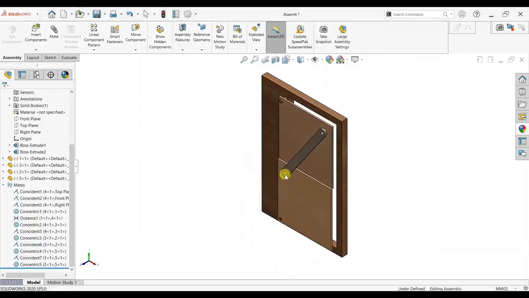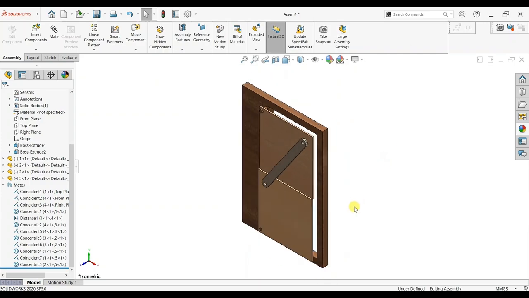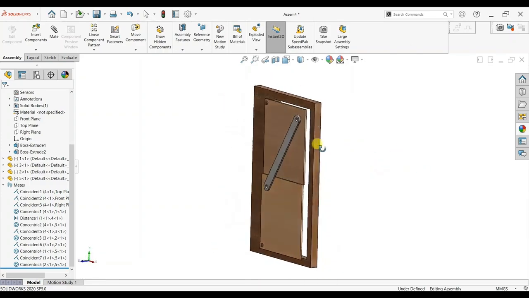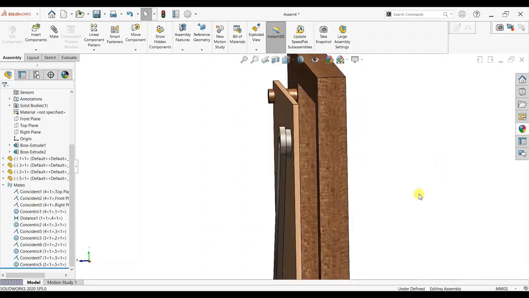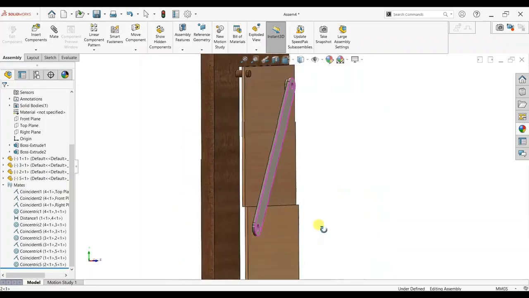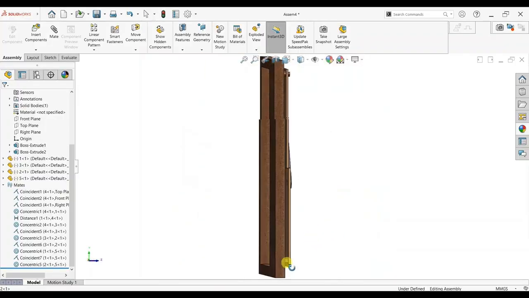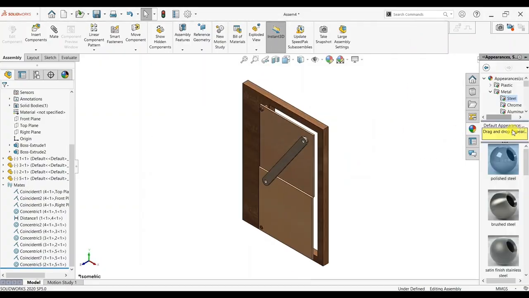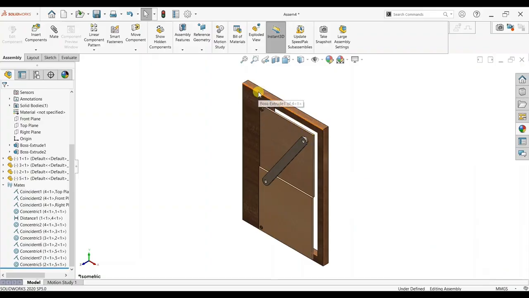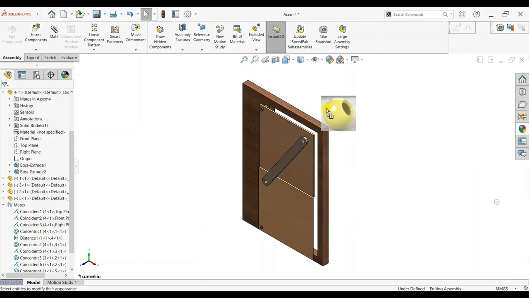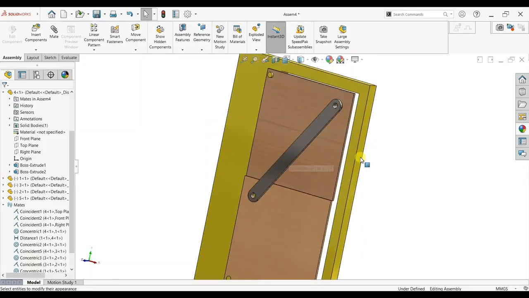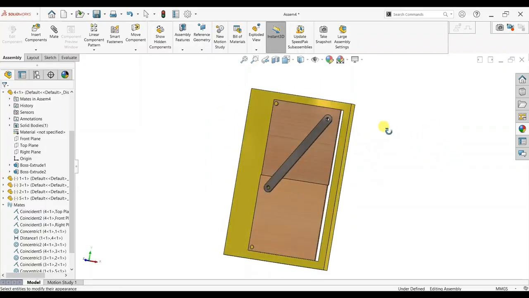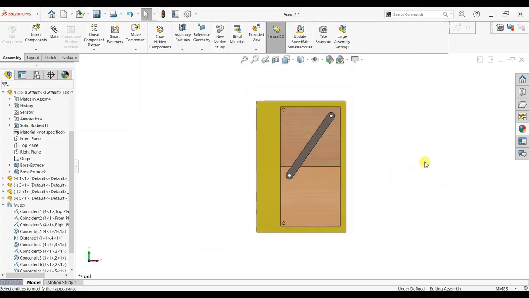Make a parallel. So our assembly is ready. Make appearance. It looks good.